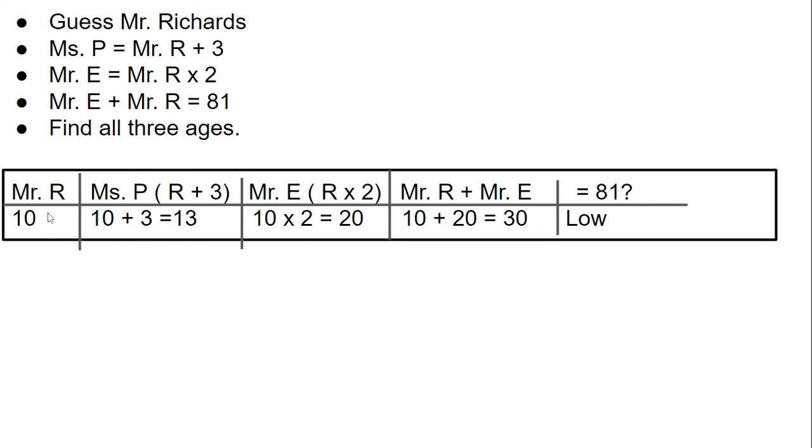So if Mr. Richards was 10, Ms. Pacheco would be 10 plus 3, which is 13. Mr. Edwards would be 10 times 2, which is 20. Then I just add the ages for Mr. Richards and Mr. Edwards. 10 plus 20 is 30. So that's way too low.